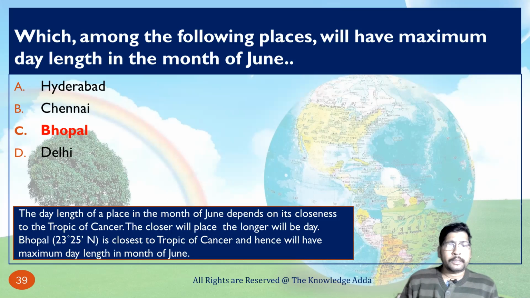Okay. So the latitude of Bhopal is 23 degree 25 minutes, which means there is only a difference of 5 minutes to the Tropic of Cancer, and that is the nearest place to the Tropic of Cancer. That's why it will have maximum day length in the month of June. So this is also related to the Tropic of Cancer. First you have to find which city is nearest to the Tropic of Cancer, and that city will have the maximum day length in the month of June.